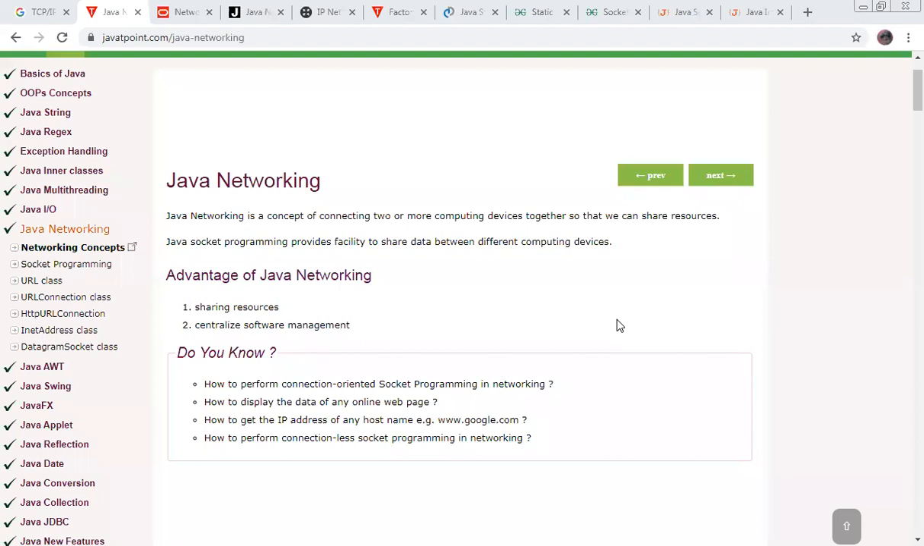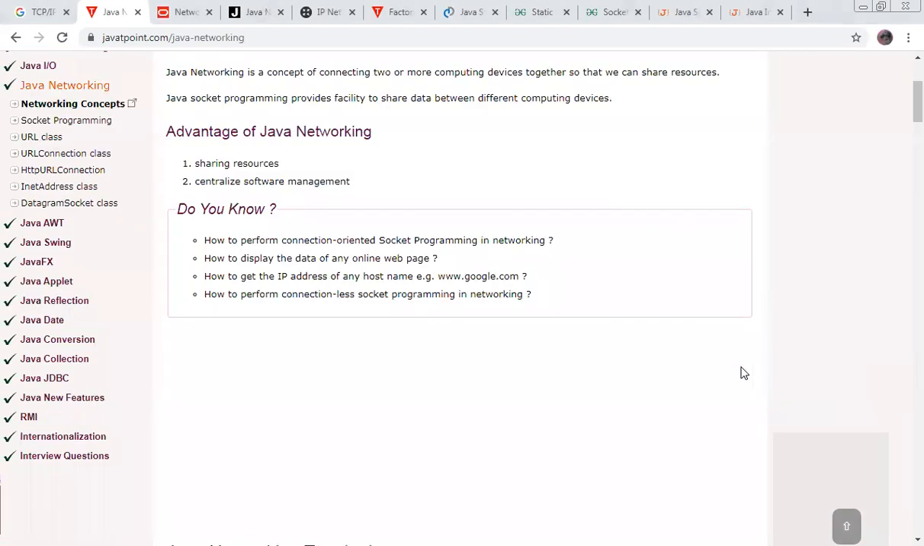How to get the IP address of any host name? For example, www.google.com. When you write www.google.com in the URL, how does it convert itself into the IP address? That process is always taken care of by software built into the Java programming language. Next, how to perform connectionless socket programming in networking.